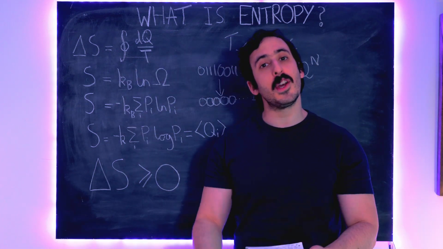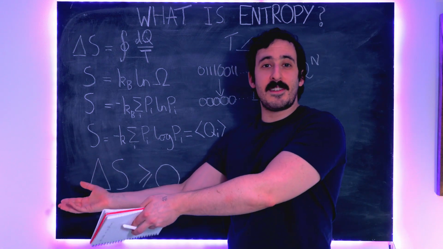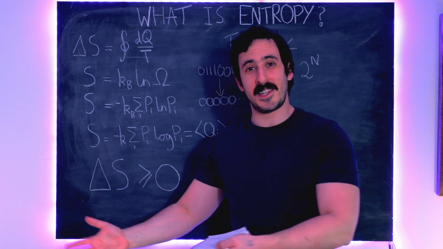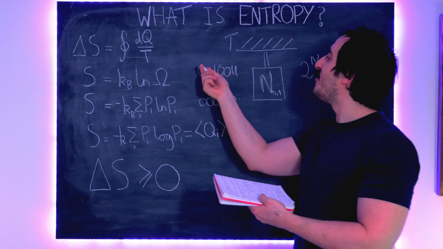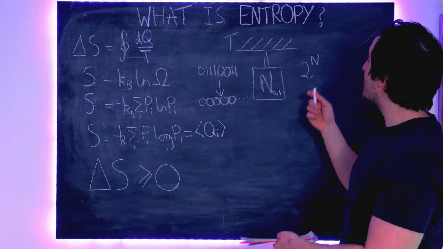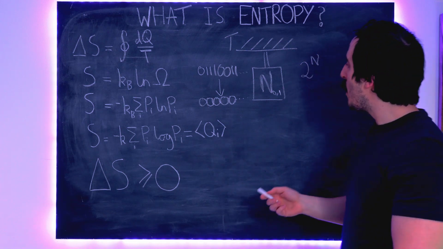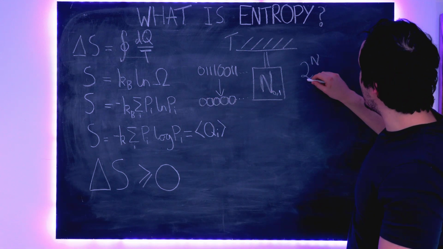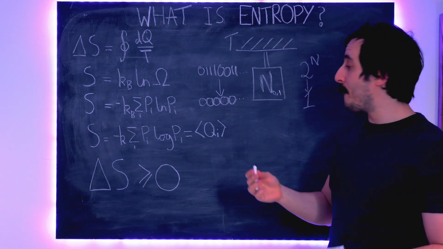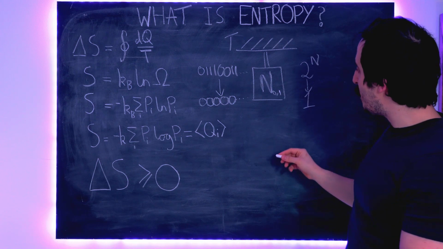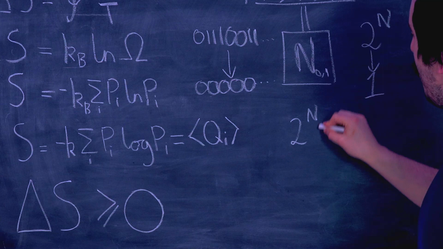And that's all very well and good, but we don't know what that data stored is. If we did, we would have retrieved it from another computer which is storing that information, or our brain would be storing it. The whole point is that before we retrieve it, we have no idea what this information is, and so the total number of microstates our system can be in is 2^n. Whereas when we are in this state, where we've reset them all to 0, there's only one microstate that we can be in. So the change in microstates is equal to 2^n minus 1.